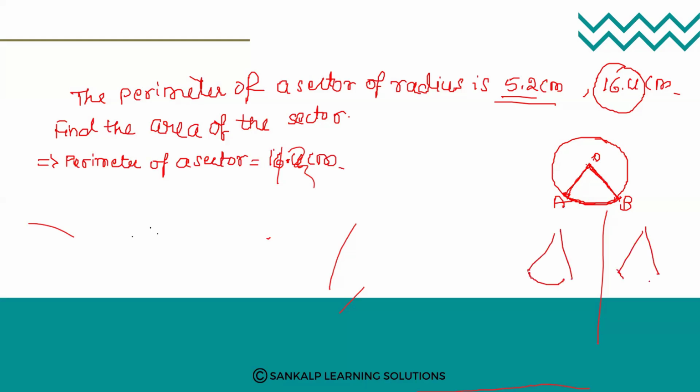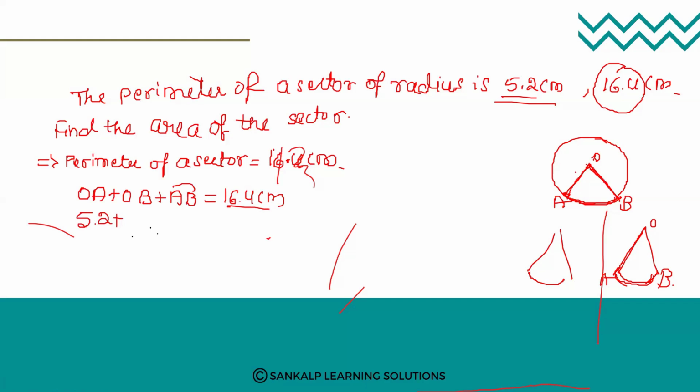See, this is the sector. Sector means what? You are considering this side and this side. This is the arc. This is OA and this is OB. Okay. If you consider this much, you will get the perimeter, right? OA plus OB plus arc AB is equal to 16.4 centimeter. This is the perimeter of the sector. Next, OA value is 5.2. Okay. See, OA is 5.2.